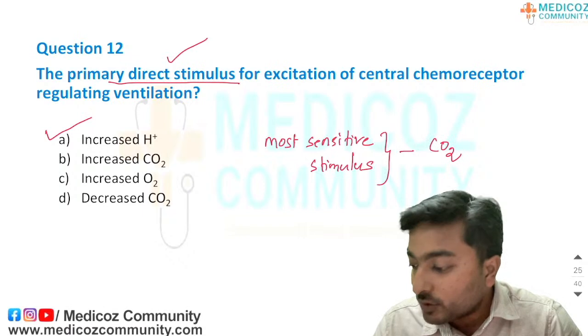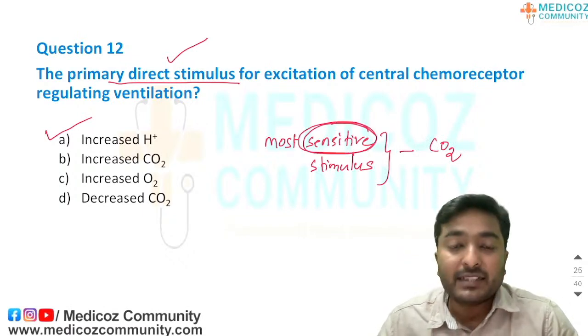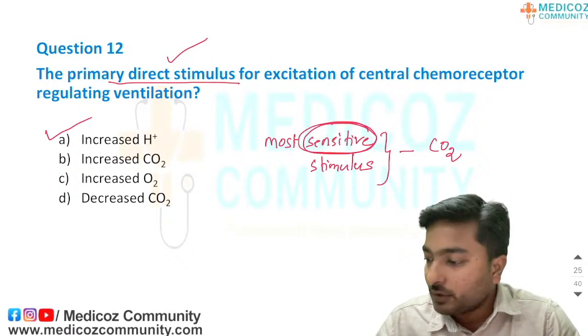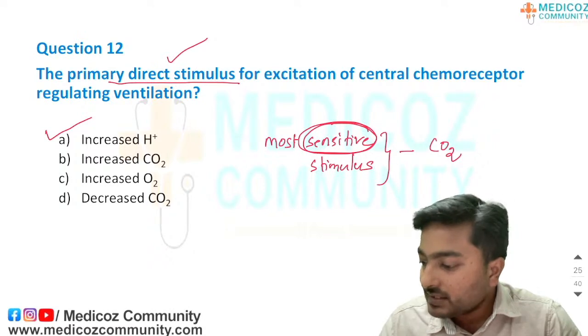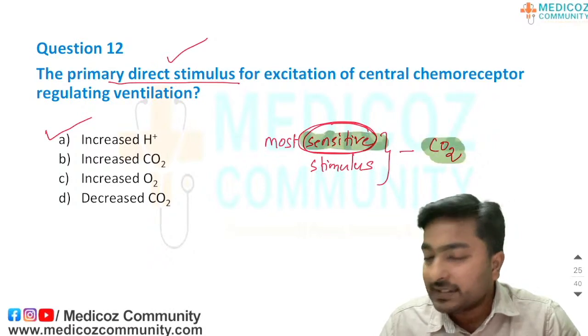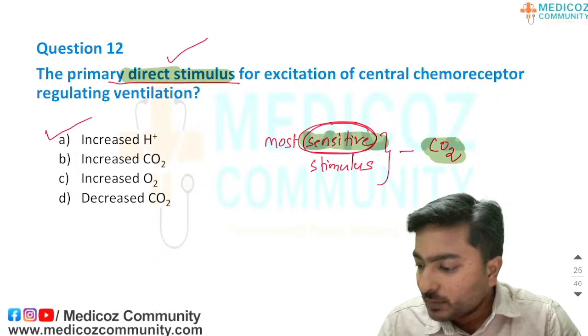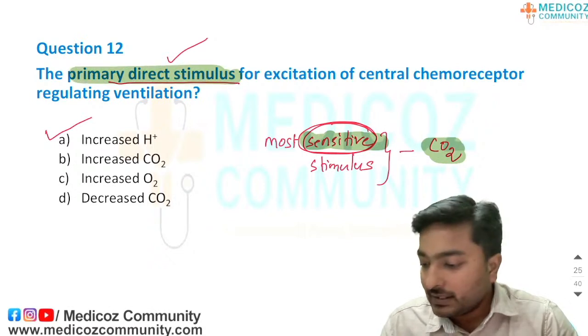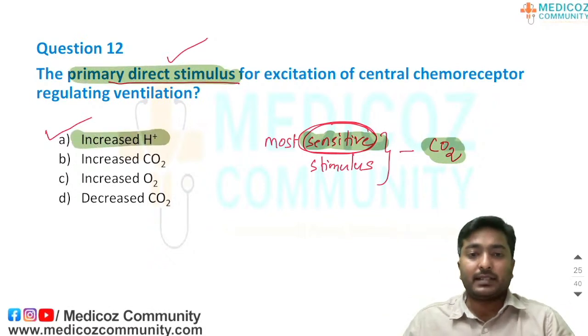Carbon dioxide is the most sensitive stimulus. Please pay attention to these keywords. Sensitive stimulus: carbon dioxide. Primary or direct stimulus: increased H plus.